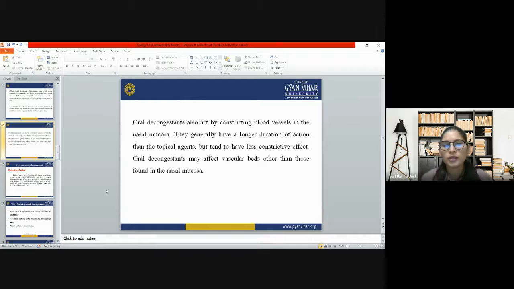So when we compare them with the topical ones, they have a longer duration of action and less constrictive effect also.